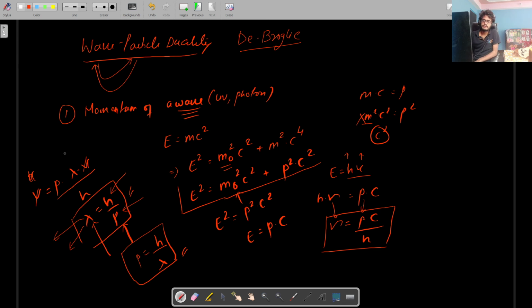So you can do this derivation to find how a wave is related to its particle, how a wave shows its particle nature, and how a particle shows its wave nature. So this is very simple. One more thing in this chapter is de Broglie's wavelength for electron.